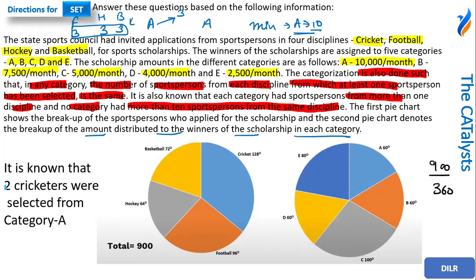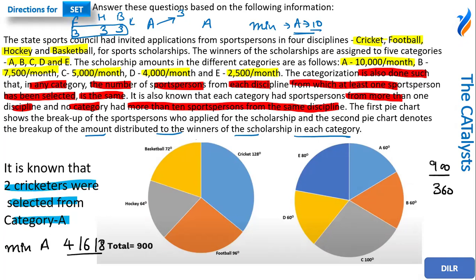It is saying it is known that two cricketers were selected from category A. So this is something that is going to help me out. Now what it is saying is that two cricketers are selected from category A. So what I know is, if two cricketers are selected from category A, the minimum number of sports persons in category A would be either four, or six, or eight. How is it going to be done?